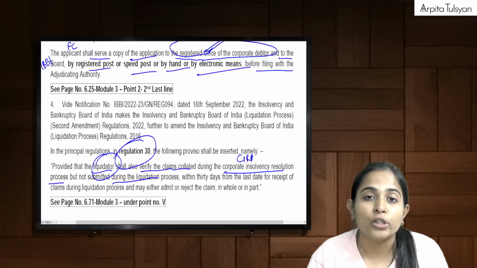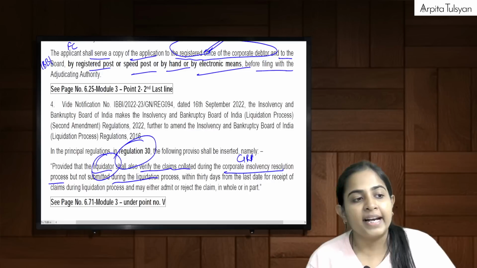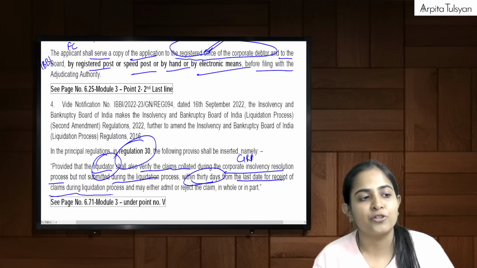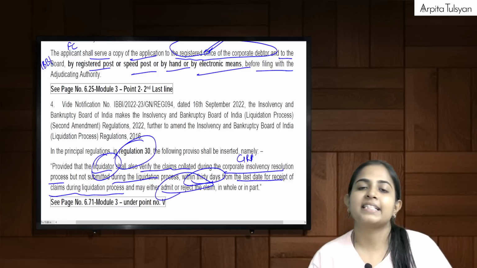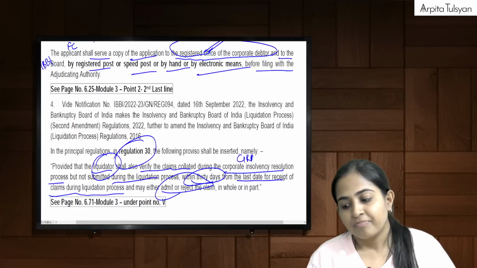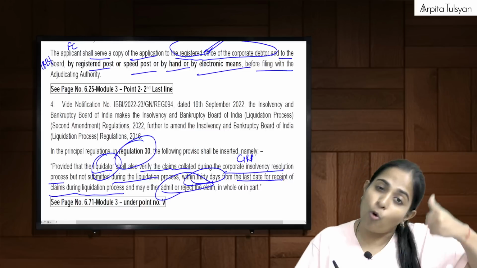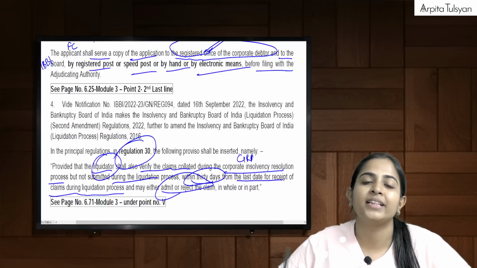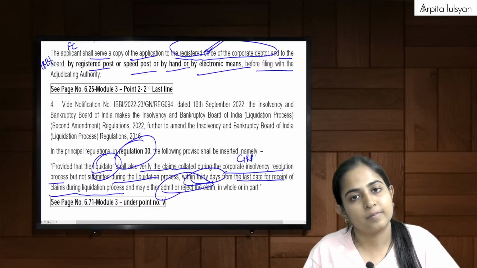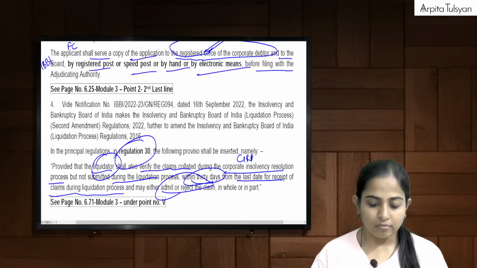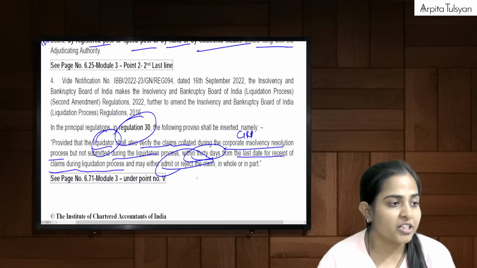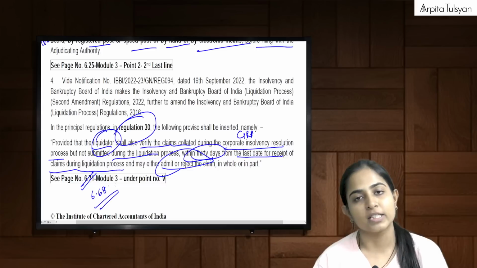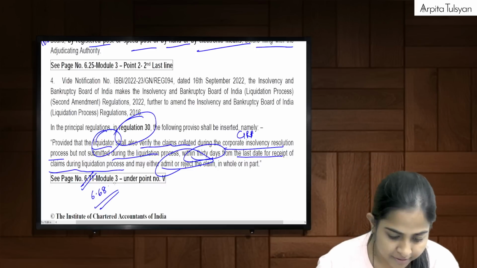Those claims also will be verified by the liquidator within 30 days from the last date for receipt of claims during the liquidation process, and can either accept or reject them. So the liquidator will collate the old claims which were submitted during the CIRP process plus the new claims which it received during the liquidation process. This is page number 6.68 of the module which is available on the website of ICI as of today.